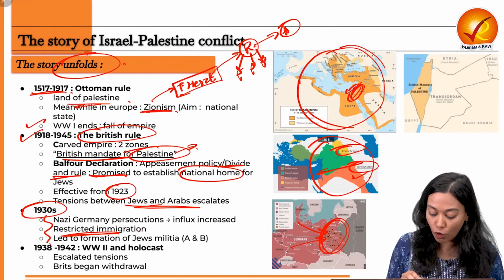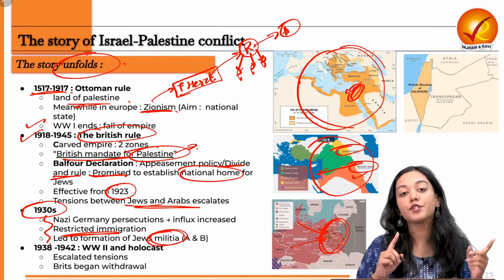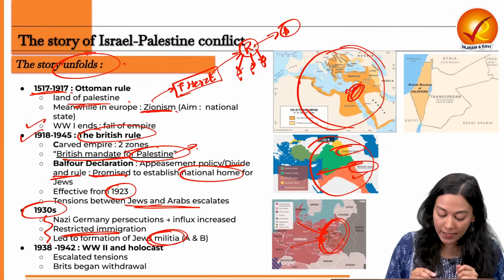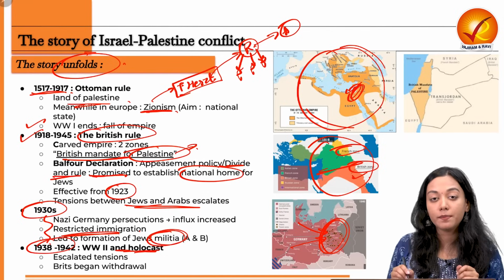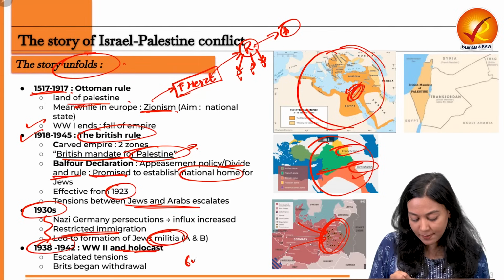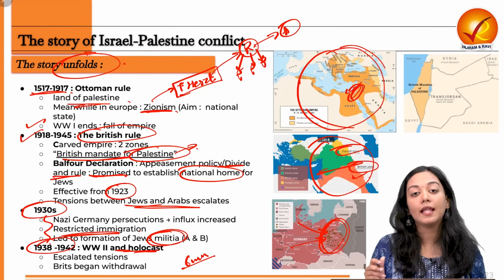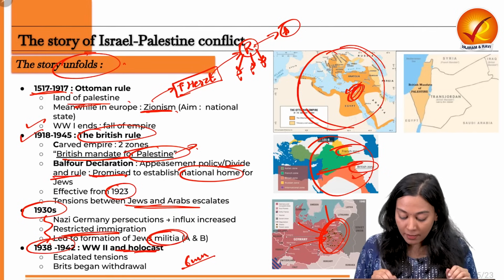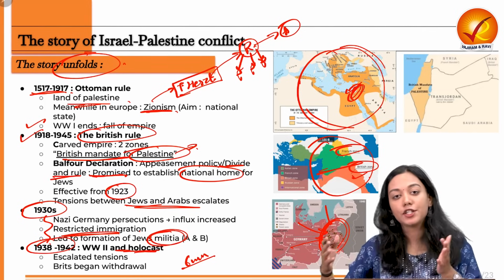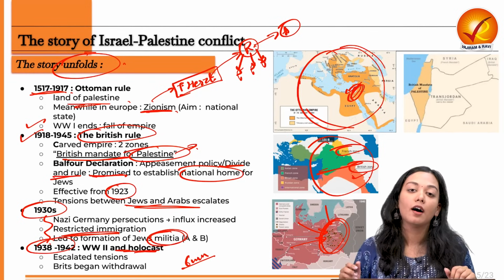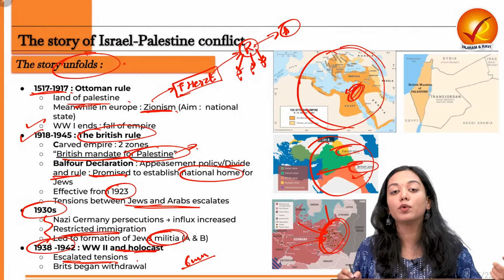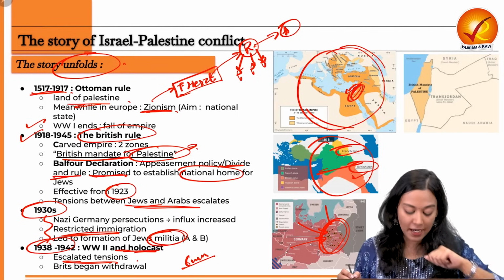So Jews will start forming militias against both the Arab people who are living in Palestine and the British who are ruling over there. Not only that, there will be a Holocaust which will be seen in Nazi Germany, where a lot of people, in fact 6 million Jews, were killed directly and the others desperately moved into their safe homeland of Israel. Because the influx has increased, the tensions will also start increasing during the Second World War between the Arabs and the Jews that are living in Palestine.